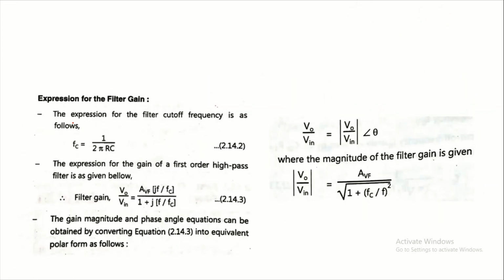The expression for the cutoff frequency is 1 upon 2 pi RC, and the filter gain is written as V0 by Vi is equal to AVF into jF by FC upon 1 plus jF by FC. The difference between the filter gain of the low pass and high pass is this term. In the low pass filter this term is not present, but in the high pass filter this term is included, so please remember this term. In the polar form it is written as AVF upon root of 1 plus (FC by F) whole squared.